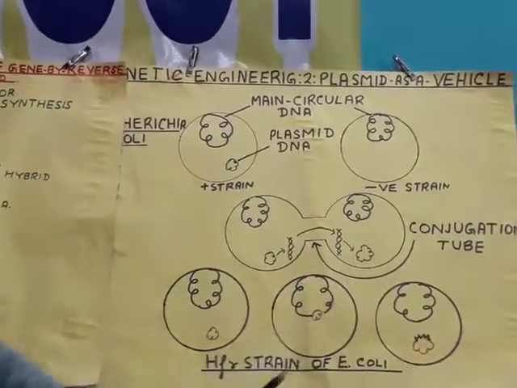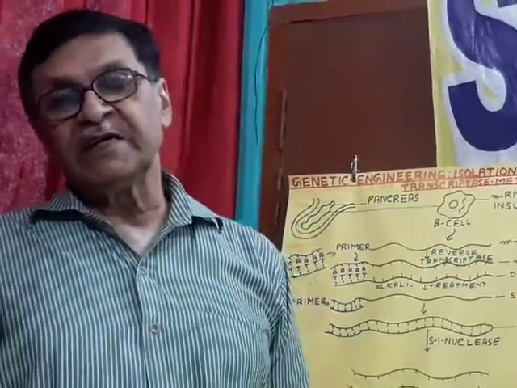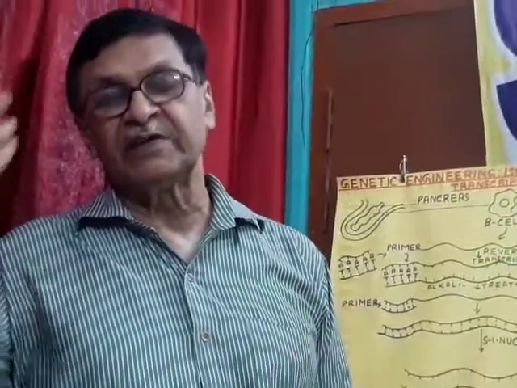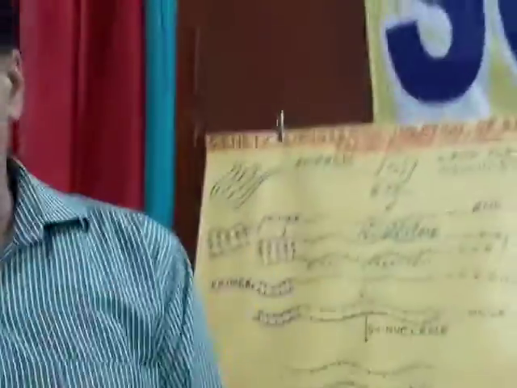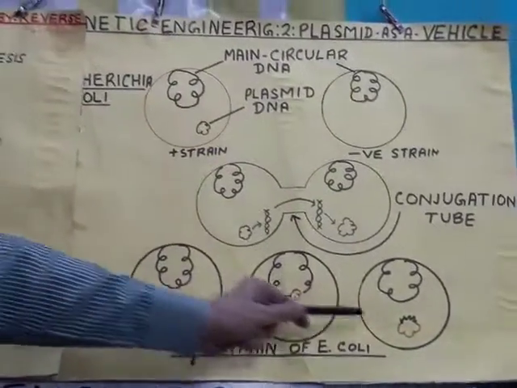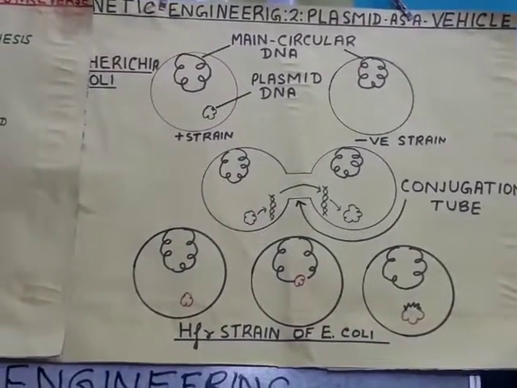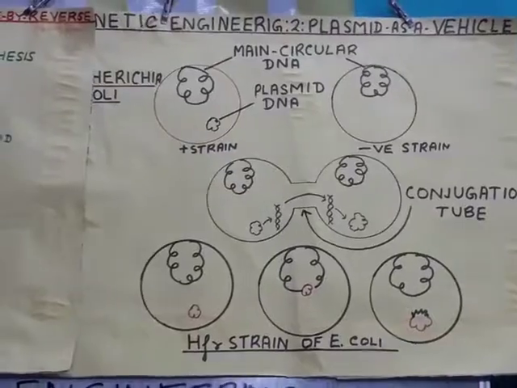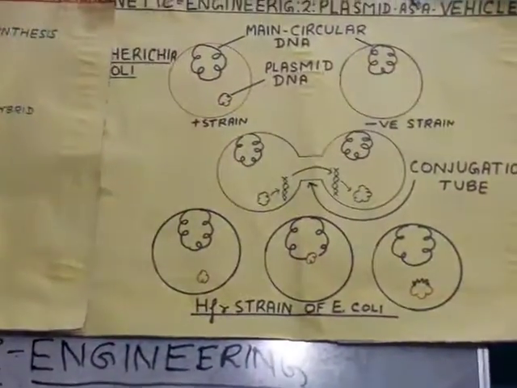Earlier, DNA of one organism could not be transferred into another organism, another cell, because the DNase enzyme present in the recipient cell dissolves or hydrolyzes the donor's DNA. But here, when this part of DNA becomes attached with the plasmid, it can be transferred to a recipient cell very comfortably without making any harm. So this was a very interesting discovery. This type of isolated DNA can be connected with this plasmid DNA.